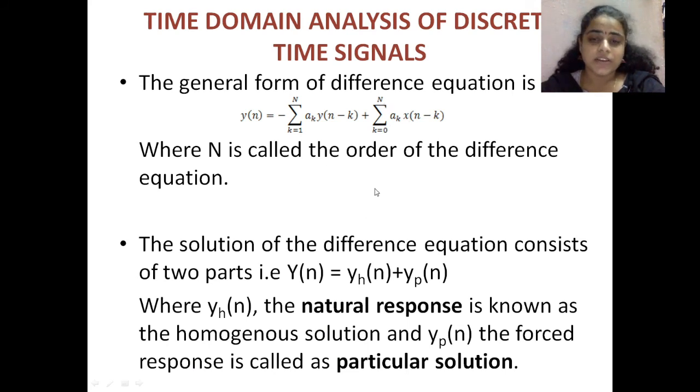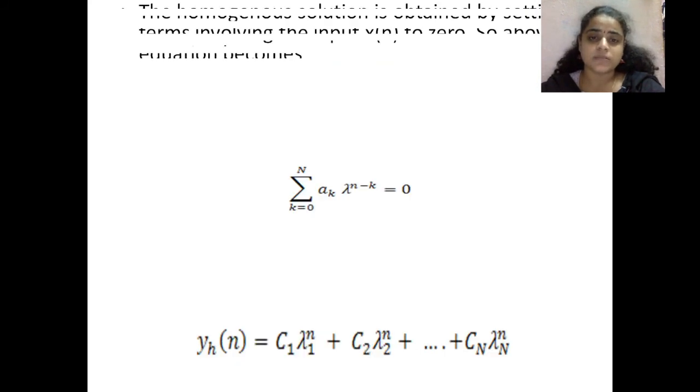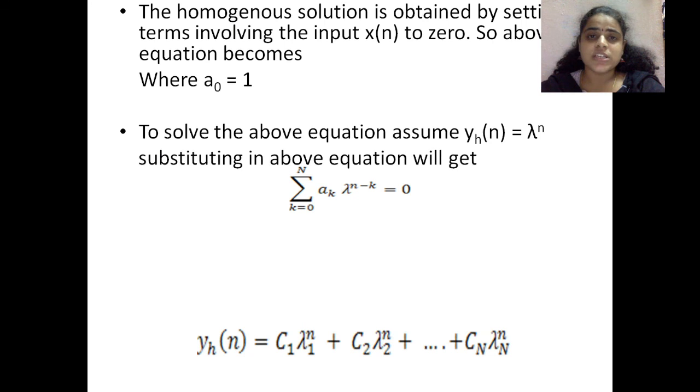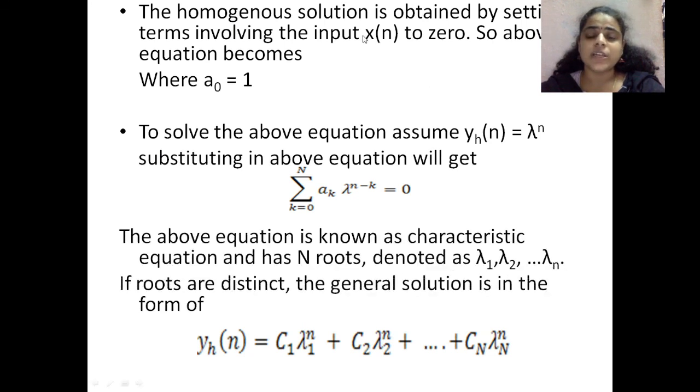So the solution to that linear difference equation will be of two parts. First one is the natural response, second one is the forced response. As we all know, natural response is the homogeneous solution, and for the forced response the solution will be the particular solution. So we have to take y of n equal to y h of n plus y p of n, which represents the homogeneous solution as well as the particular solution, okay. Next, the homogeneous solution is obtained by setting terms involving the input x of n to 0. So the homogeneous solution can be obtained by substituting x of n equal to 0.